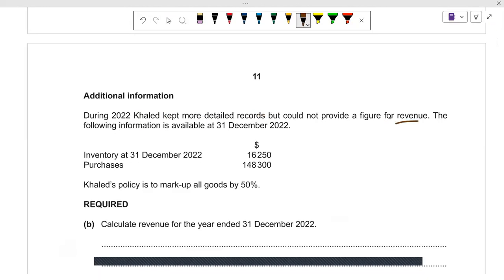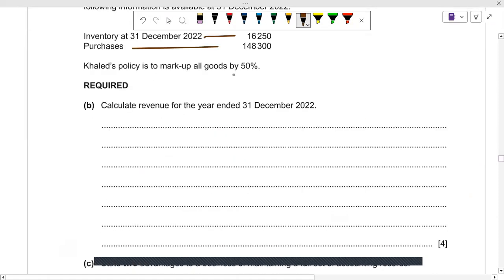Okay. So we have to find the revenue. The following information is available at 31st December 2022. So we have the closing inventory and we have purchases. Khalid's policy is to mark up all goods by 50%. Okay. So we have markup also.